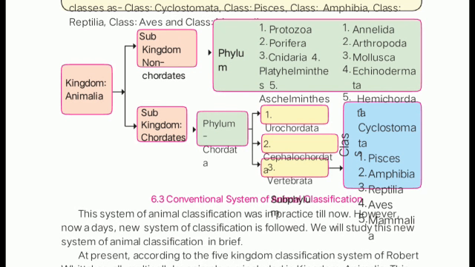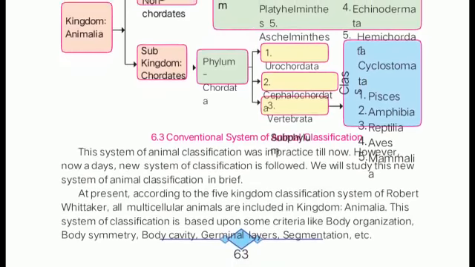It is very important. First of all, these are in kingdom Animalia. It has been divided into two categories, that is non-chordates and chordates. Non-chordates have 9 phyla, but chordates have only one phylum. This phylum Chordata is divided into 3 subphyla, out of which Vertebrata is divided into classes. So this is the detailed classification of the animal kingdom.